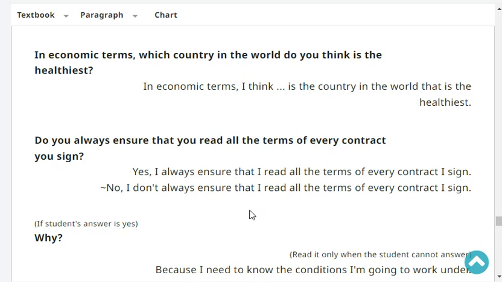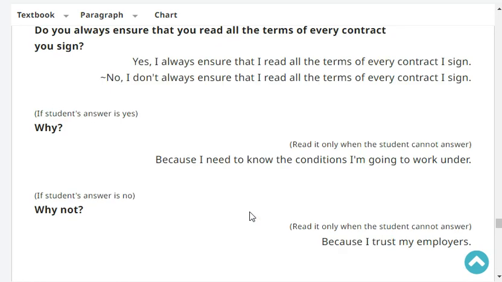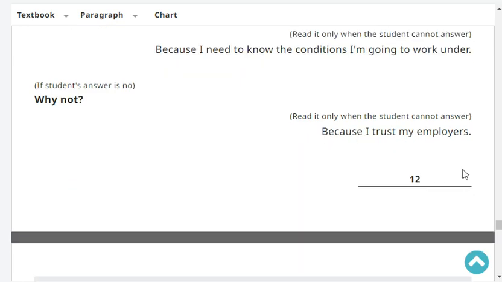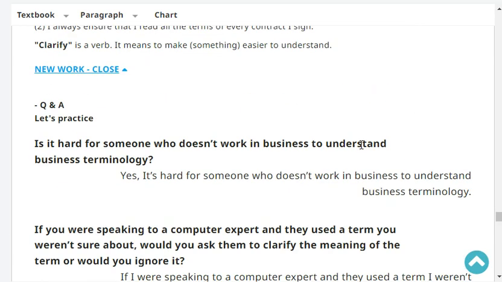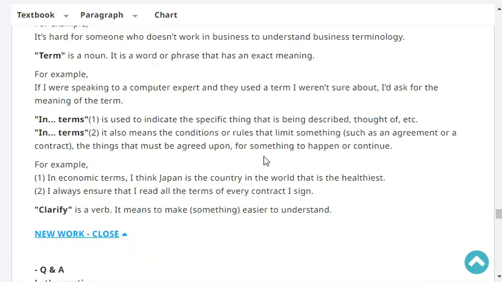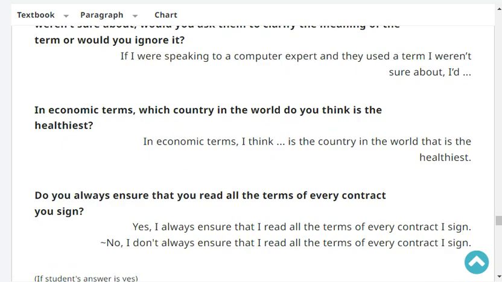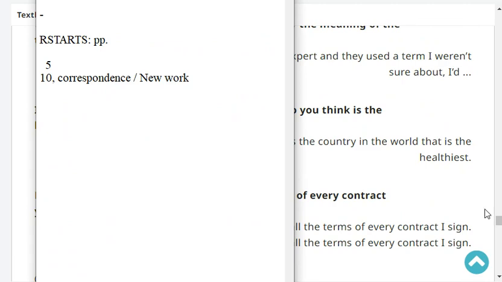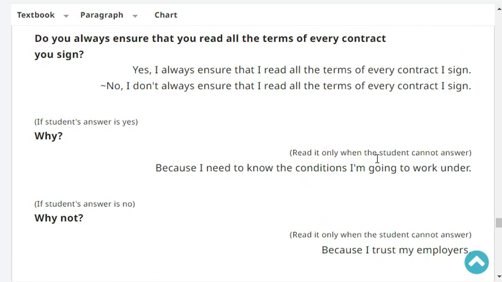No, I don't always ensure that I read all the terms of every contract I sign. Why not? Because it might take a lot of time to read all the contracts. Very good. That's correct. It's very long.